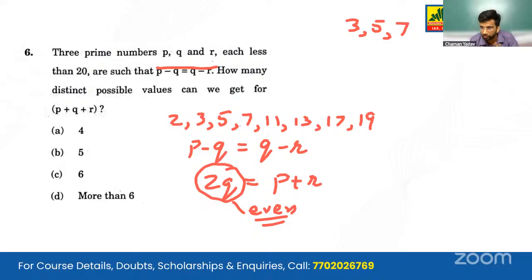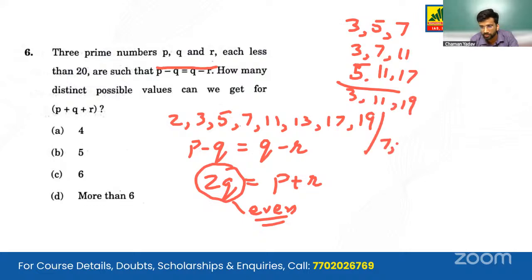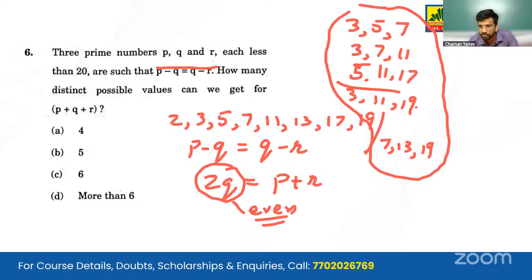So we can write down the triplets that we are supposed to write: 3, 7, 11; 5, 11, 17 is also one; along with it we have 3, 11, 19 and 7, 13, 19. So these are 5 numbers that we can get, but please do note that these two, when we multiply them, get the same value. So the correct answer, exclusive, is 4. So A is our correct option.